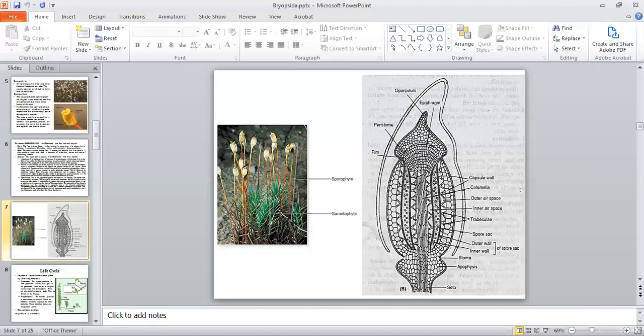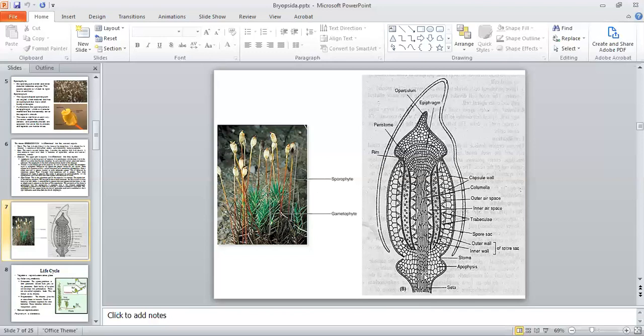Columella is extended in operculum in a fan-like structure. This fan-like structure is known as epiphragm, and the rigid upper part of the epiphragm is peristome. At the junction of operculum and theca, there is constriction. At the base of constriction is a structure that is known as rim, and the operculum is protected by a protective layer that is known as calyptra.